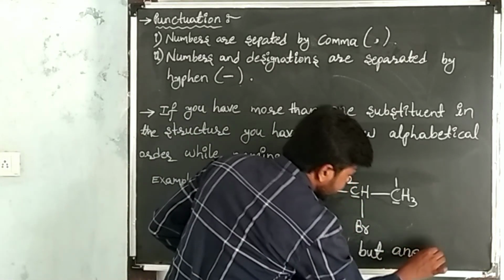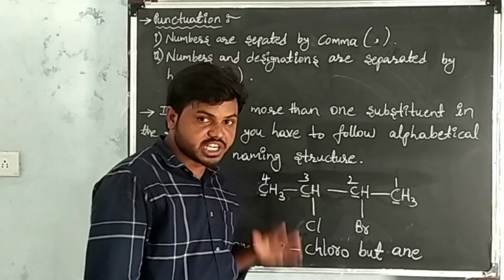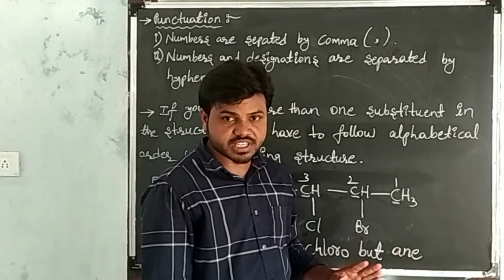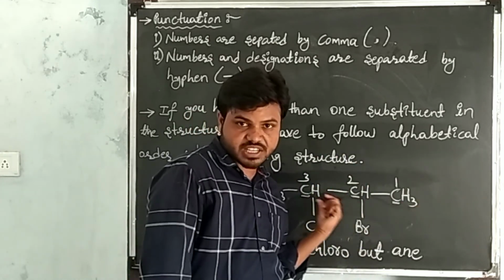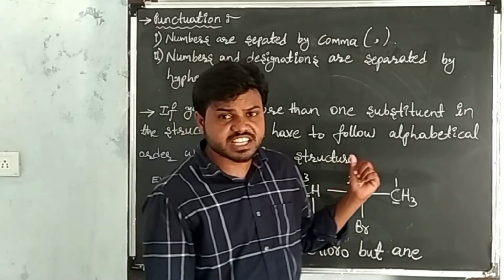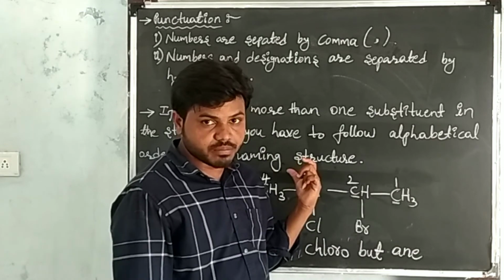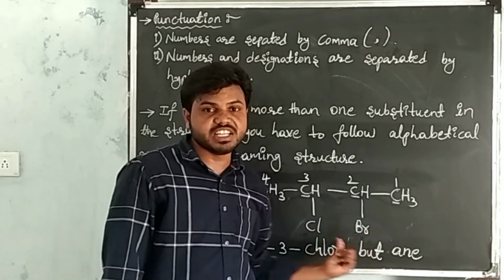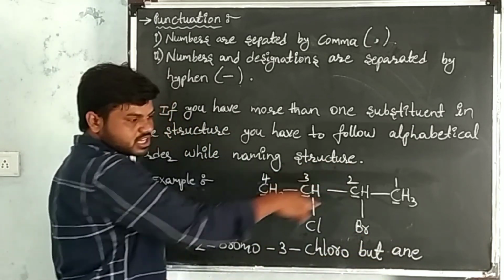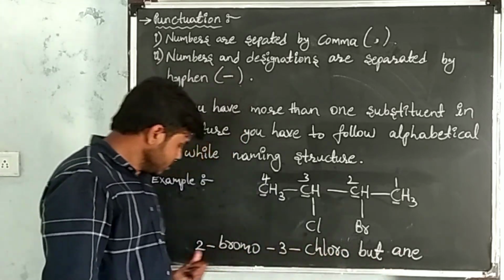Suffix of single bond is what? A. In the given carbon compound, between every 2 atoms, single bonds are present. That's why I am taking the suffix of single bond, that is A. I have written the suffix. After writing the primary suffix, go to the secondary suffix. Here secondary suffixes are functional groups. Functional groups are not present in the given carbon compound. So this is our required IUPAC name of the given carbon compound, that is 2-bromo-3-chlorobutane.